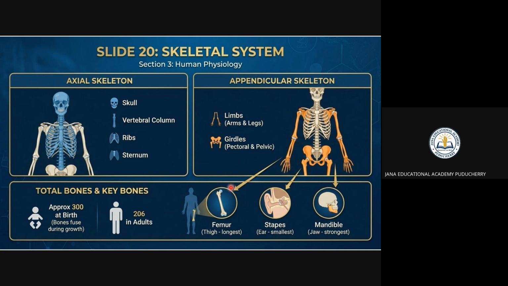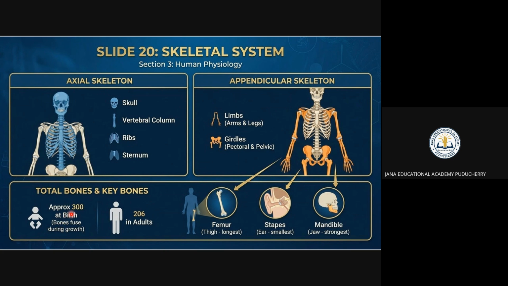You can see the longest bone is in the thigh. This is the longest bone, called the femur. You have to remember, the ear has the smallest bone, the stapes, right? The hardest, strongest one is the jaw. You have to remember this one. The smallest bone is in the ear. The strongest bone is the jaw. And the longest bone is the thigh.